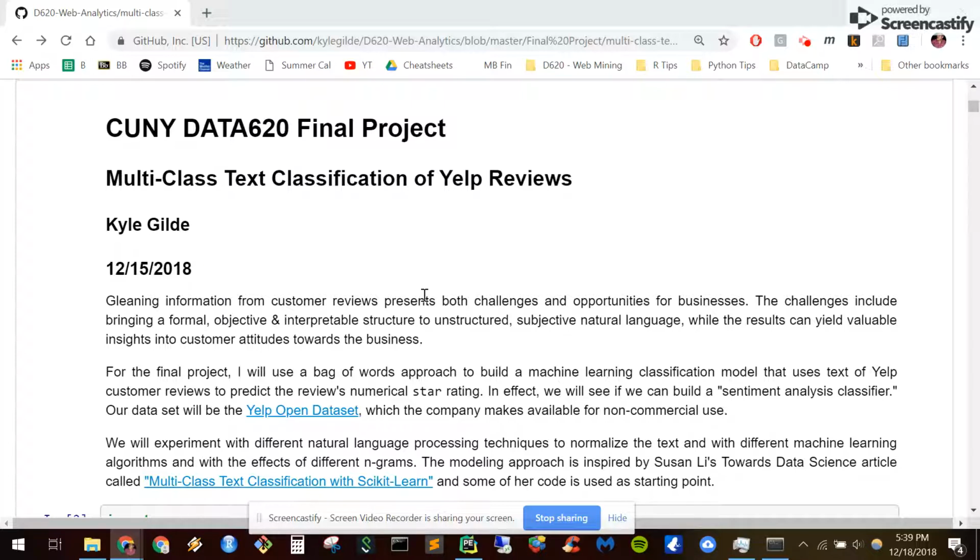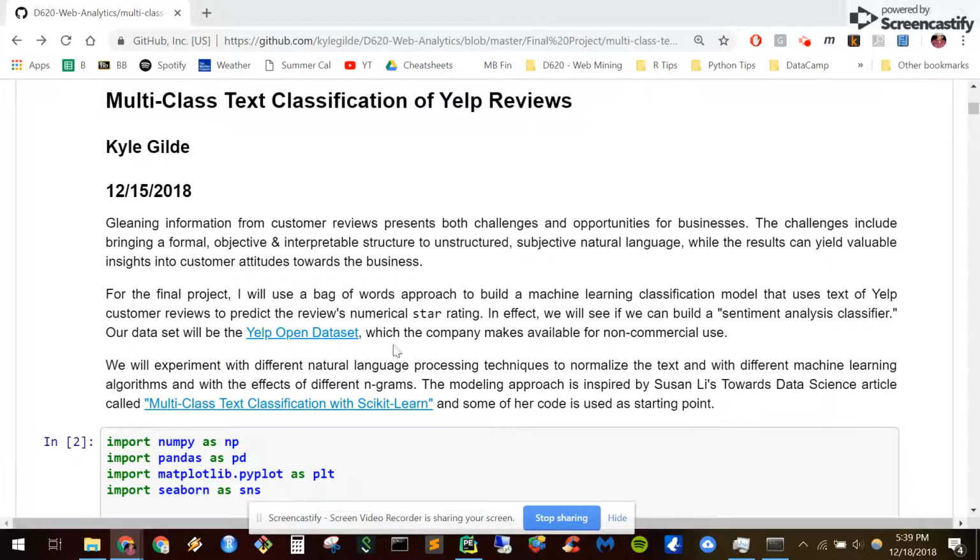It's a project involving multi-class text classification using Yelp reviews. Yelp conveniently provides a large amount of its data to the public for non-commercial purposes. And we're going to experiment using a bag of words approach to doing machine learning classification models.